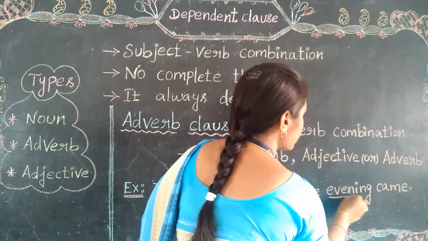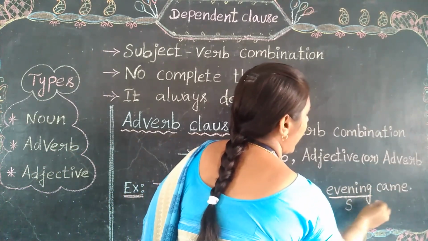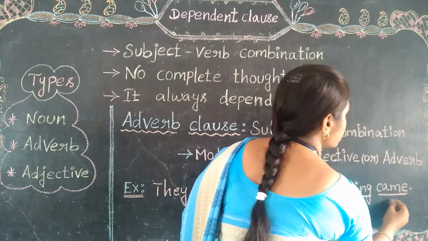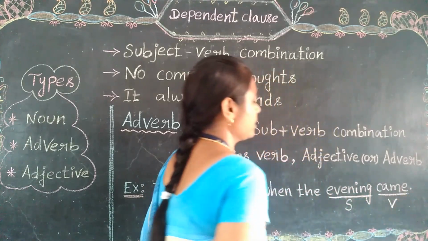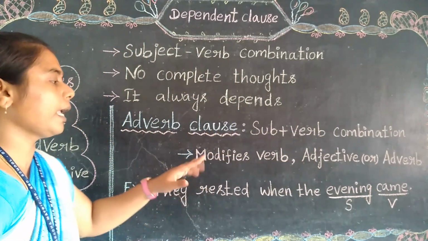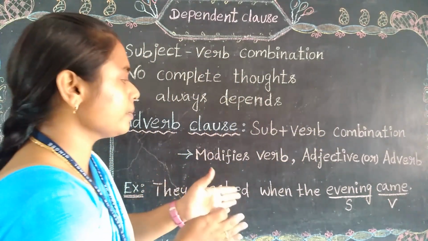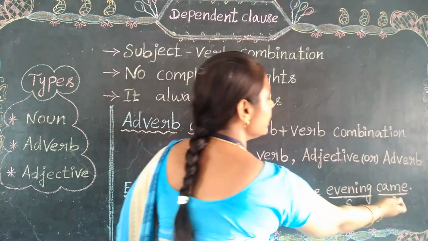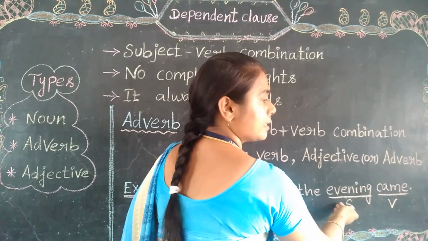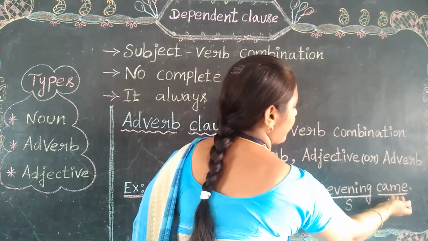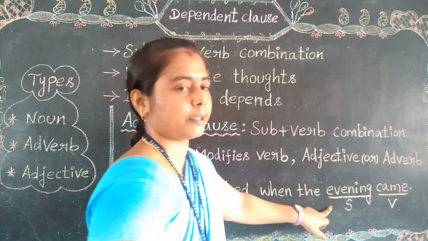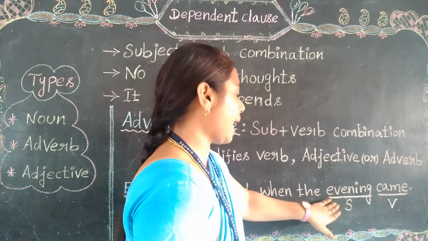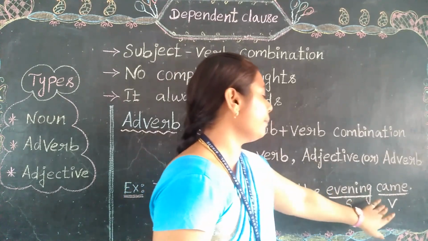Here, evening is acting as a subject, and came, you know that it is the past tense of come, is an action word, so a verb. So evening is a subject and came is a verb. What does the difference mean? In the adjective clause, the verb comes before. Here the verb is acting after the subject. That is the difference.